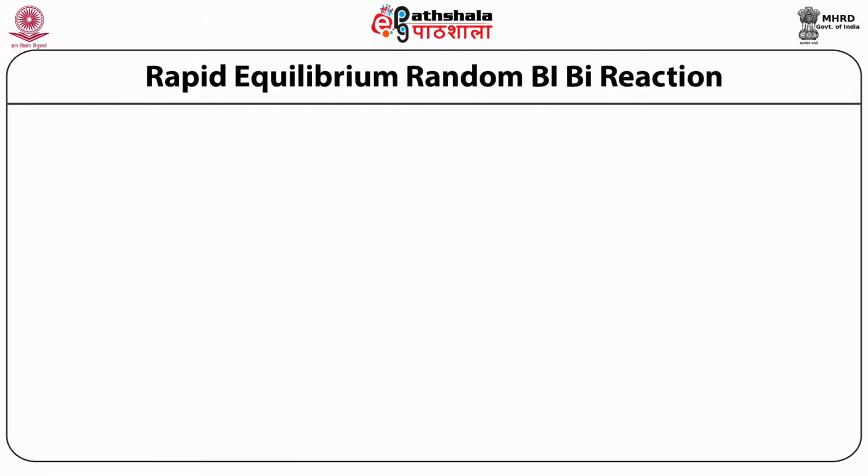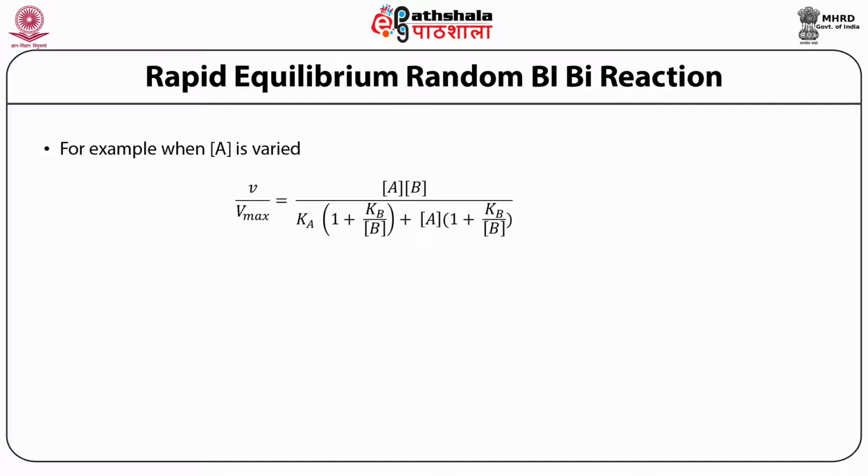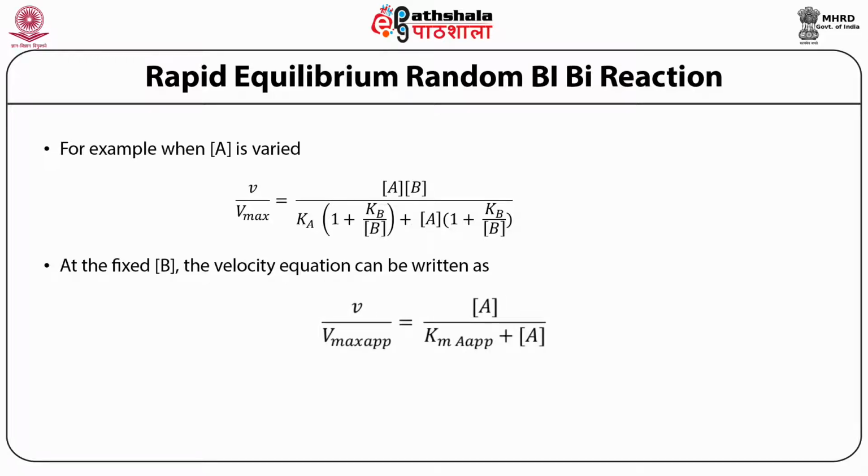When the concentration of A is varied, the equation becomes V upon Vmax equals the concentration of A times the concentration of B divided by Ka within the bracket 1 plus Kb upon the concentration of B, plus the concentration of A in the bracket 1 plus Kb divided by the concentration of B. At a fixed concentration of B, the velocity equation can be written as V divided by Vmax apparent equals A divided by Km apparent plus A concentration, where Vmax apparent and Km apparent are apparent constants at fixed concentration of B.